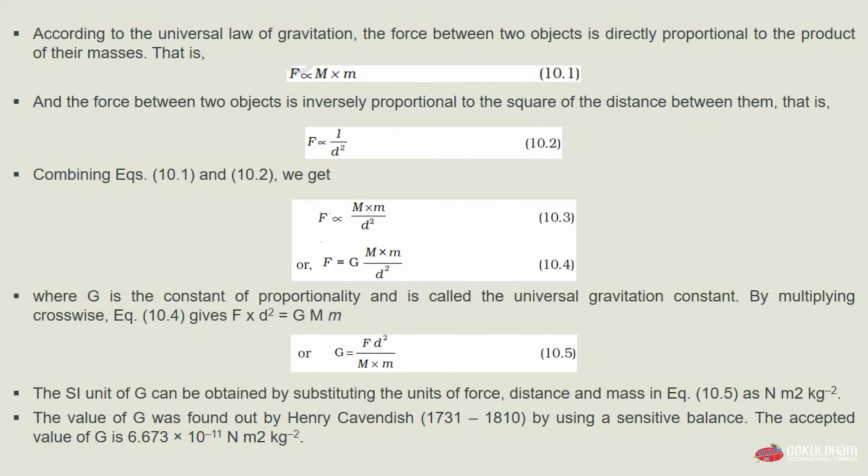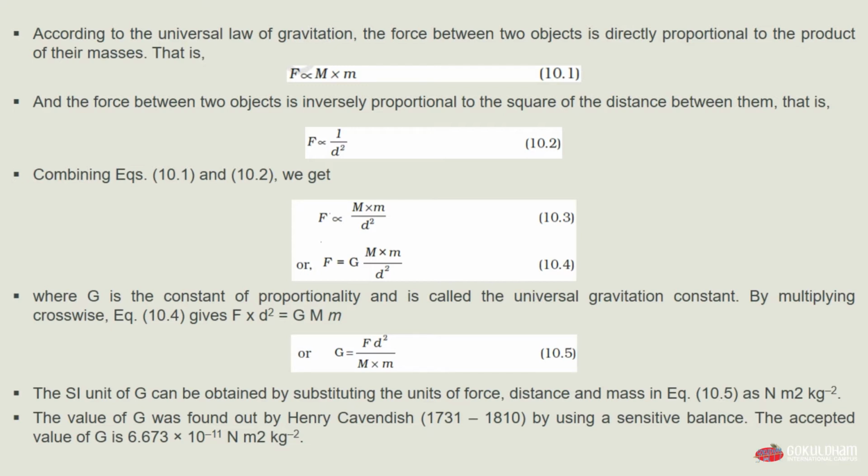According to the universal law of gravitation, the force between these two objects is directly proportional to the product of their masses. That is, force F is proportional to the mass of object A multiplied by the mass of object B, which is our equation 10.1. And the force between these two objects is inversely proportional to the square of the distance between them.